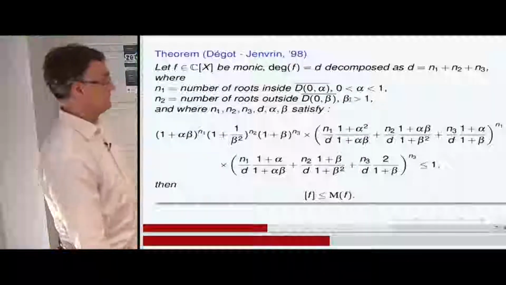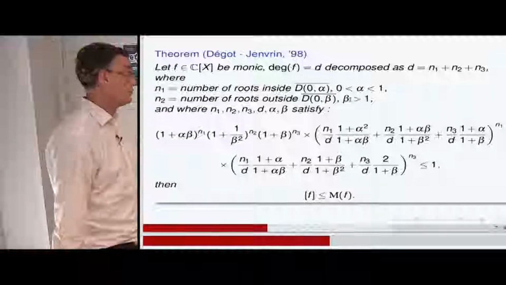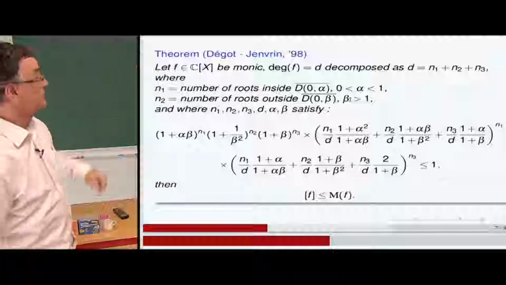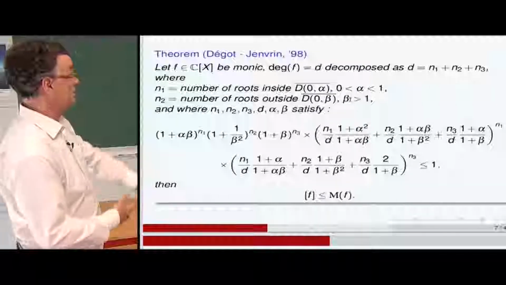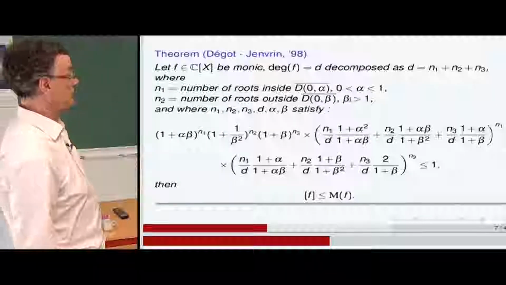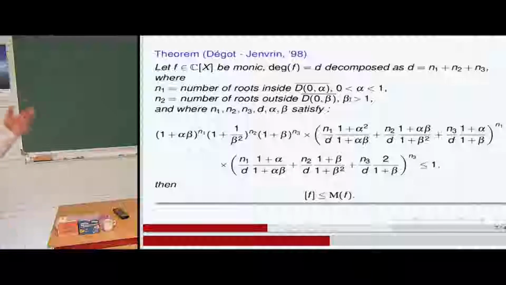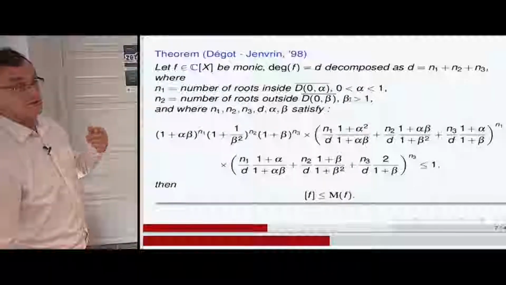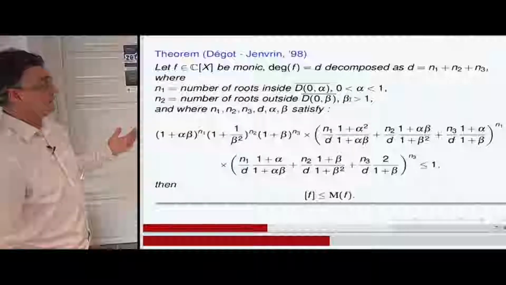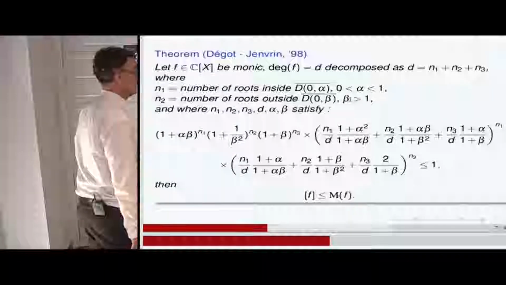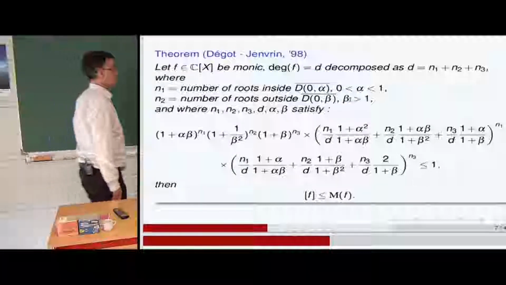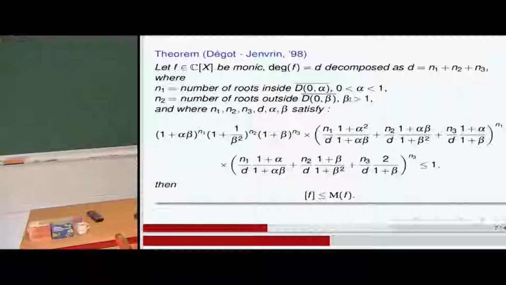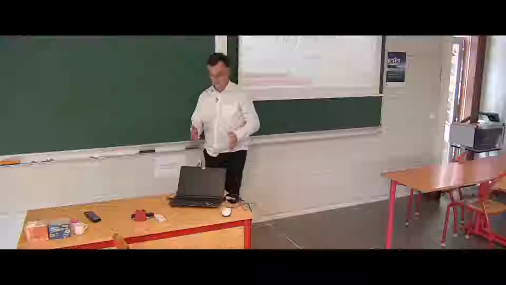all obvious, so I have no time to prove it, but it is in the paper of Dégot and Jeanvrin, then the Mahler measure is greater than the Bombieri's norm. So we have a certain connection between the geometry of the roots and the type of factorization, because the Bombieri's norm is involved in the factorization algorithm, as they have shown in several variables also.